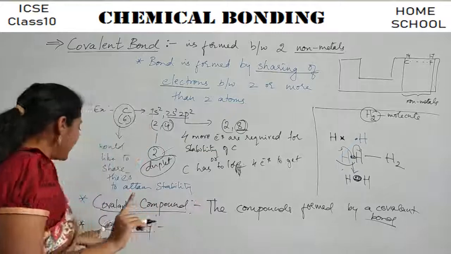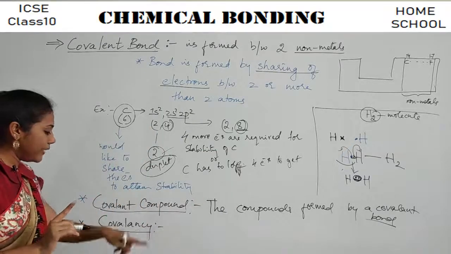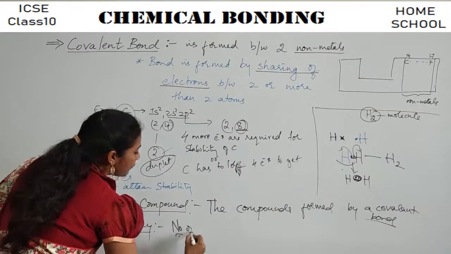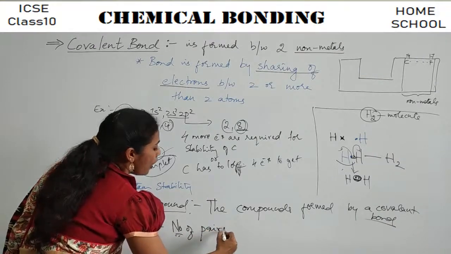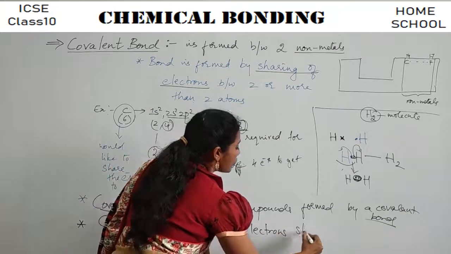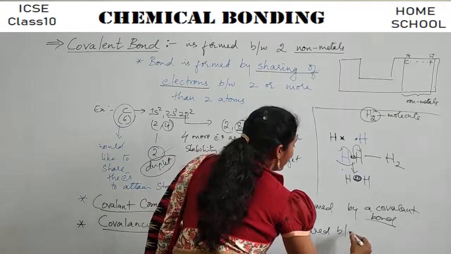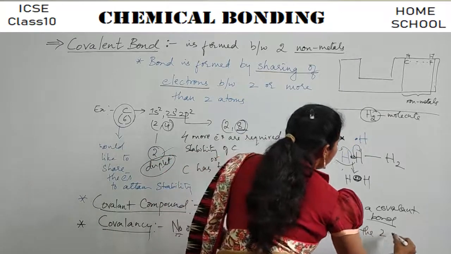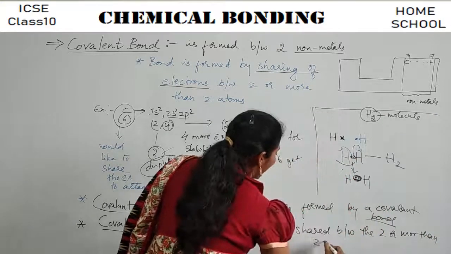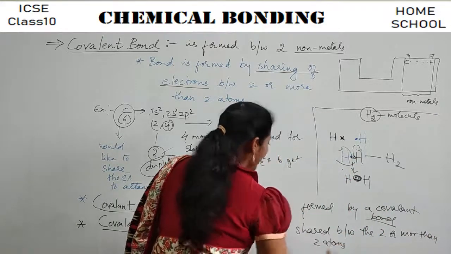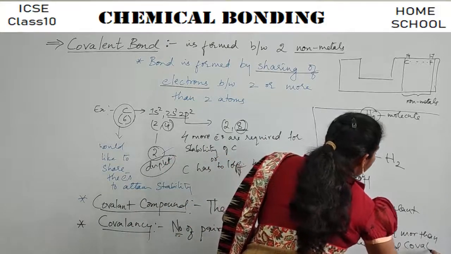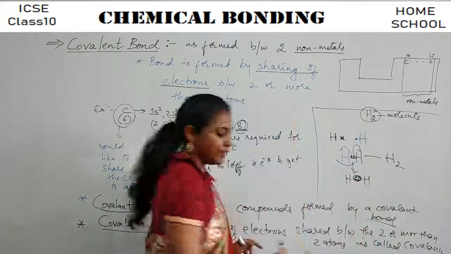Remember. So, the definition I would like to write here is: number of pairs of electrons shared between two or more than two atoms is called covalency. Right? So, a very important word.